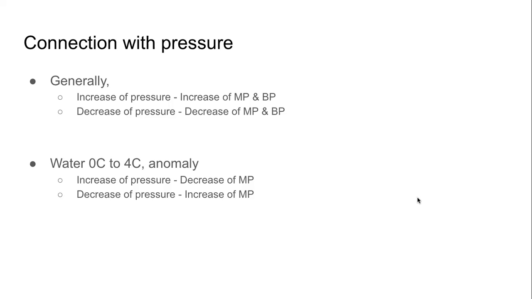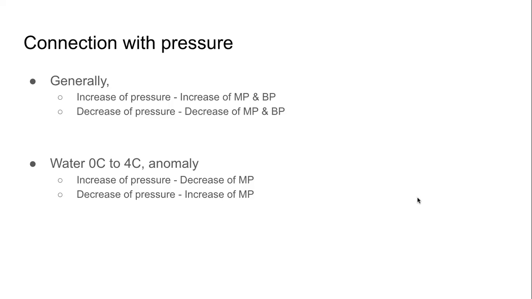When we put pressure, the molecules are coming nearer. In general, what will happen is melting will become difficult. But in case of water, it will melt easily. The melting point decreases.